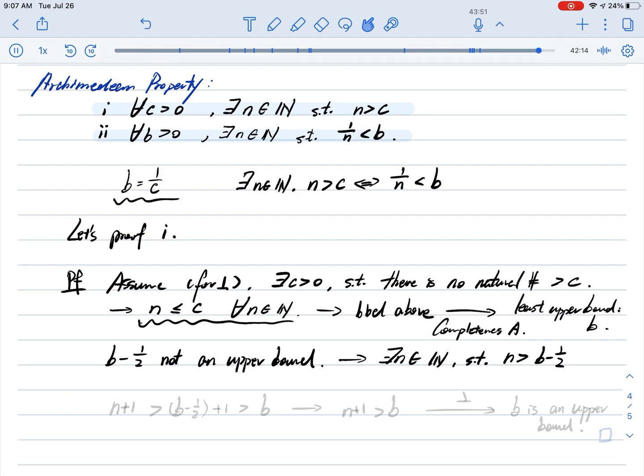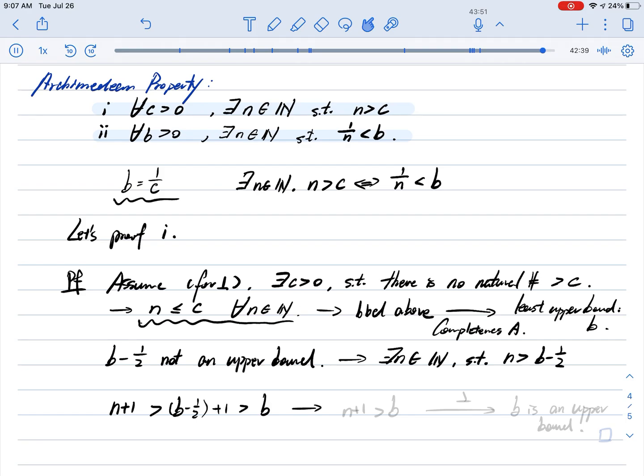And therefore, adding 1 on both sides, we get n plus 1 is greater than b minus 1/2 plus 1. After we simplify this expression, we get b plus 1/2, and b plus 1/2 is for sure greater than b.